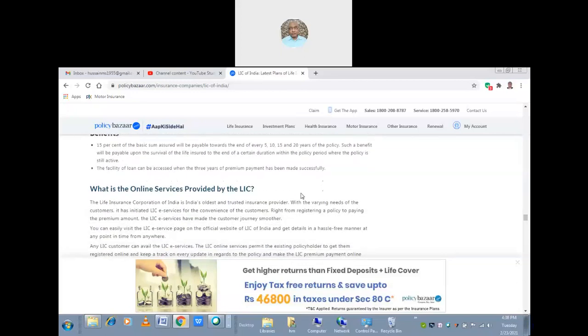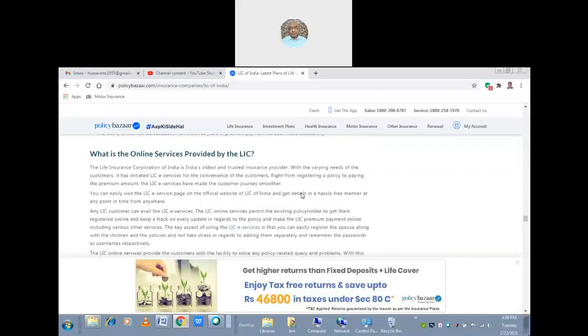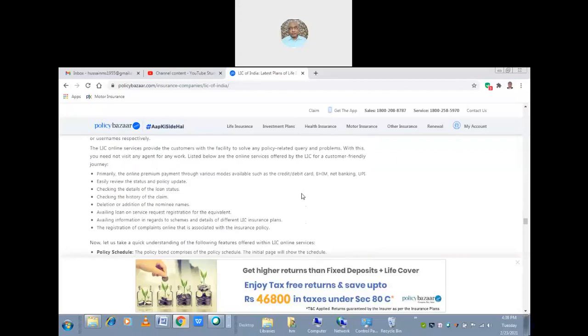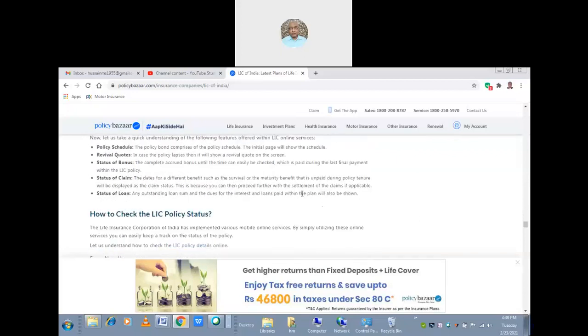Where is the online service provided by the LIC? Yes, now the online services are provided by the LIC. One need not go over there; one can do it online. Of course, that will be checked by the agent. If you are thorough enough you can do it, if not, the agent will help you make the policy online, where the time consumed is much less, and both parties get good satisfaction on the spot. You can know the result of it.